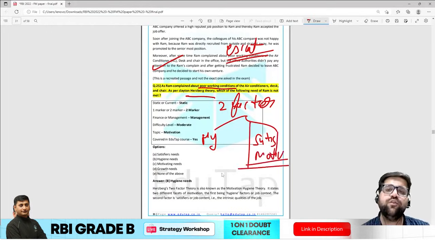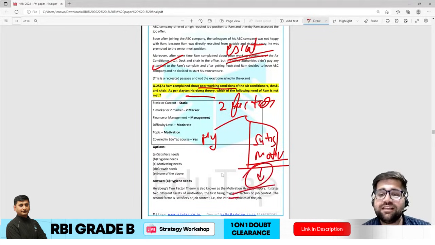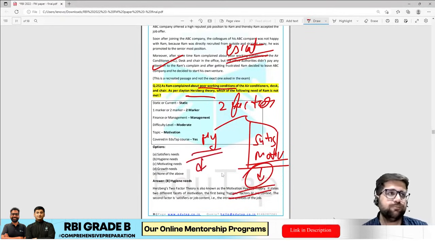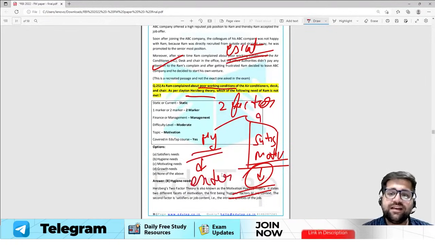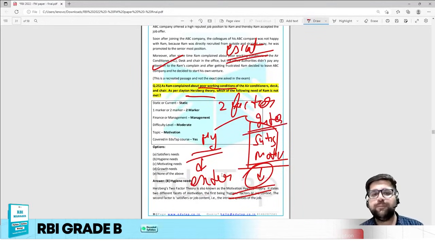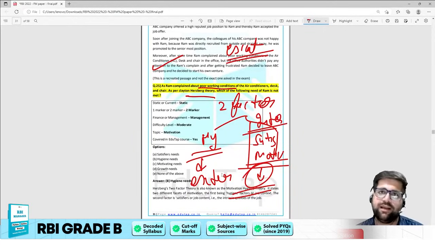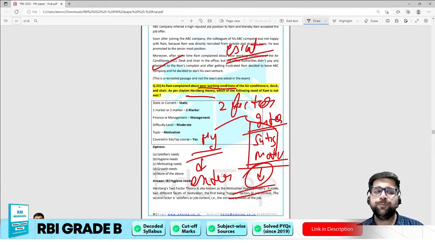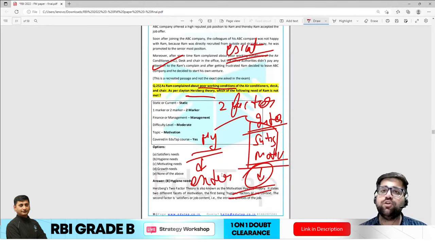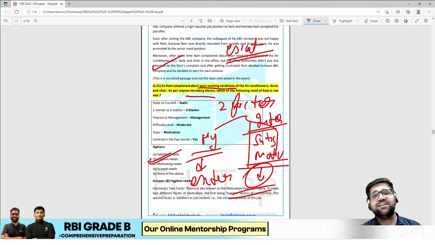Motivating factors are intrinsic factors, and hygiene factors are extrinsic. These are not related to the individual's motive; rather, these are external factors, mind you. So if you understand the theme of the question, Ram is complaining about the poor air conditioners, the desk, and the chair, and the management is not listening to these requests. That's why the answer will be hygiene factors, because these are external factors.